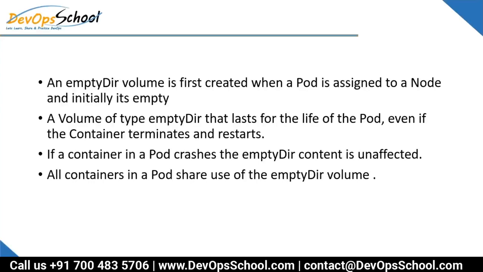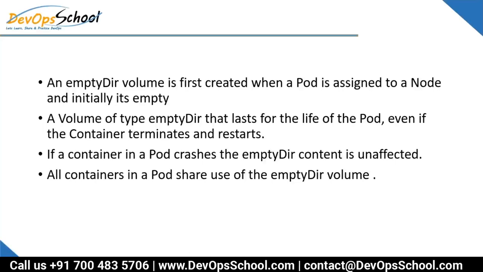An emptyDir volume is first created when a pod is assigned to a node, and initially it is empty. The volume lasts for the life of the pod, even if the containers terminate and restart. If the containers in the pod crash, the emptyDir content is unaffected.